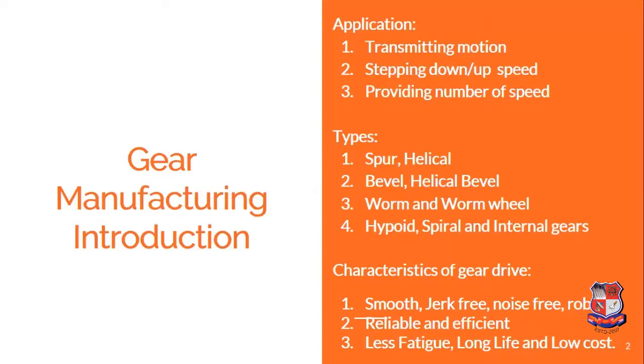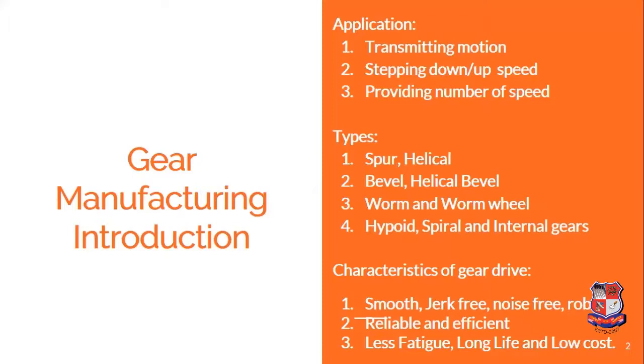Now, the characteristic of the gear drive should be such that the gearbox runs smoothly, jerk-free, and noiseless. It will run smoothly when the friction is very less, and it will not create any noise, and it will work in a jerk-free environment when the proper force intensity and a good profile are maintained.